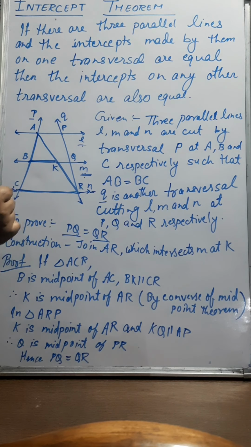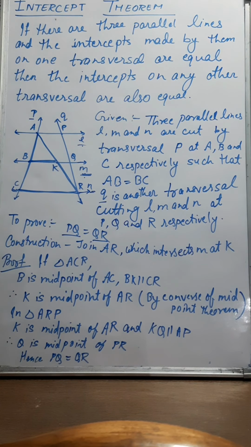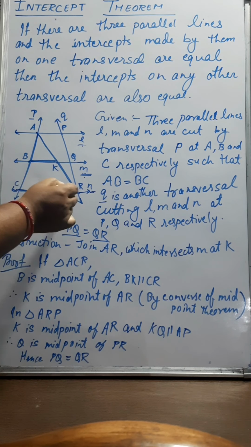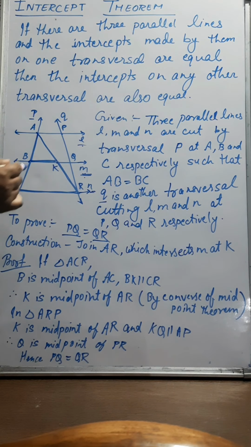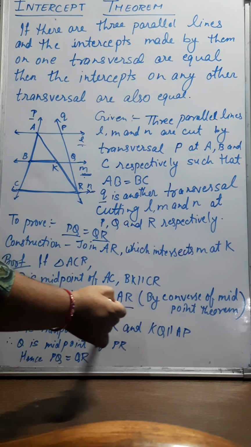So by the converse of the midpoint theorem, we can say that K will be the midpoint of AR. As we know, the converse of the midpoint theorem says that a line drawn through the midpoint of one side parallel to the second side will bisect the third side. So clearly K will be the midpoint of the line AR.